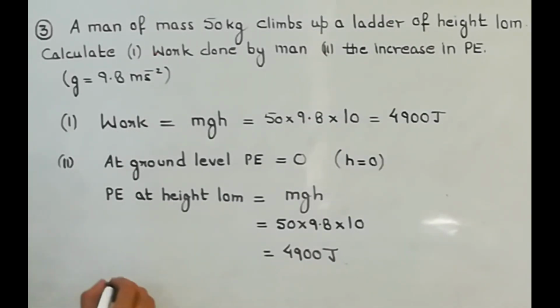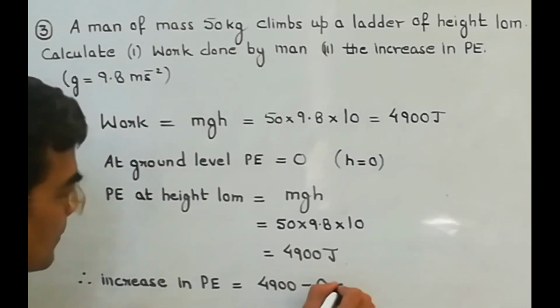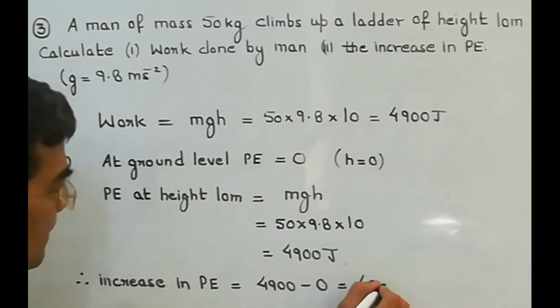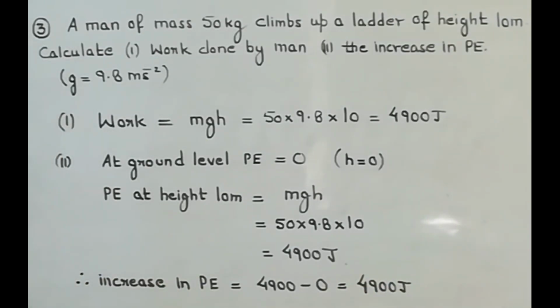So how much is the increase? So increase in potential energy is 4,900 joule. So you can pause and note down this.